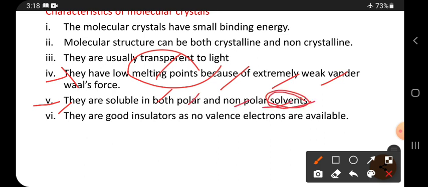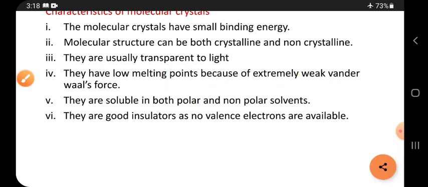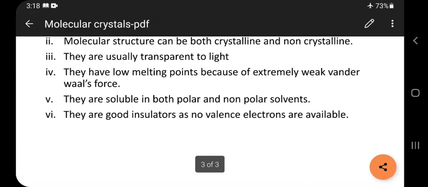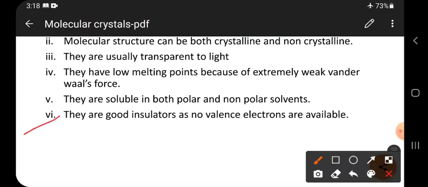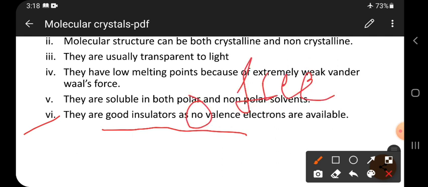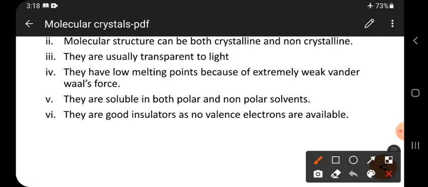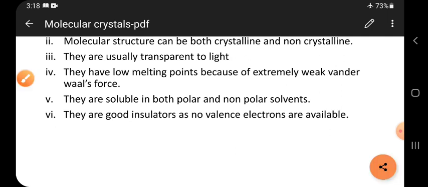They easily dissolve in polar solvents and non-polar solvents. And molecular crystals are good insulators. No free electrons are available here. In a molecular crystal no free electrons are available, so that is why it is a good insulator.